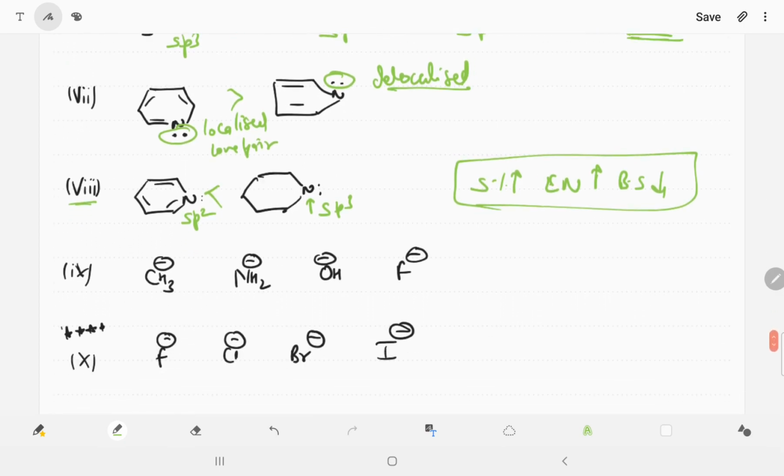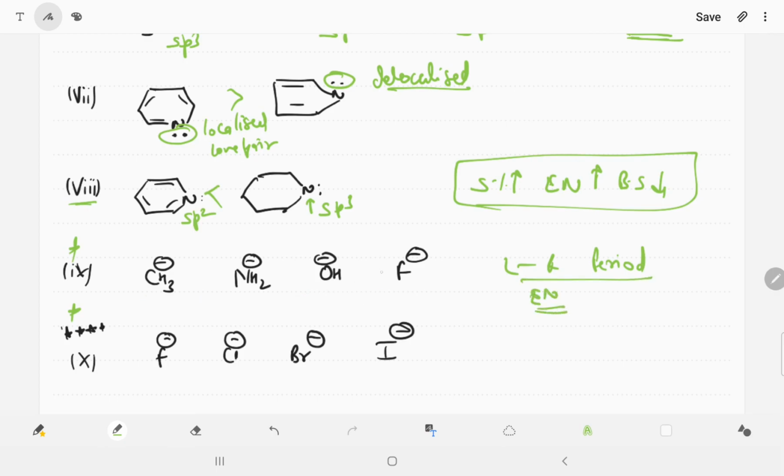Now the ninth and 10th examples are very, very important. There is CH3 negative, NH2 negative, O negative, F negative. They are period elements, when we are going from left to right in the period. Okay, so we check the electronegativity order.